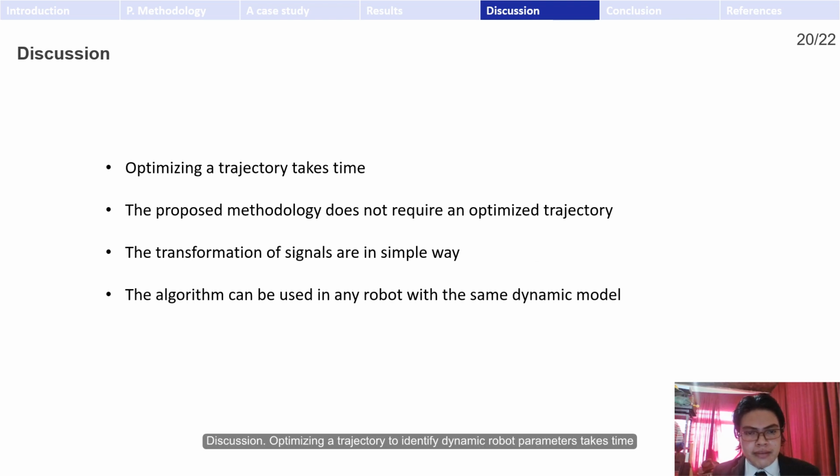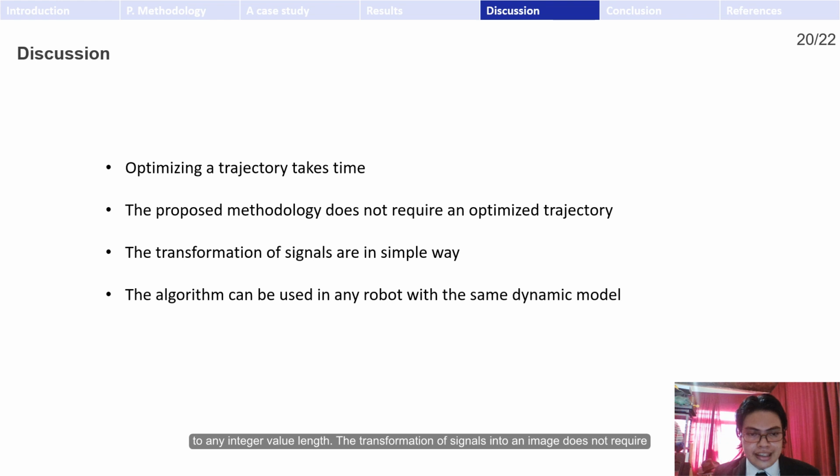Discussion. Optimizing a trajectory to identify dynamic robot parameters takes time because the new trajectory needs to be tested on the real robot. With the proposed methodology, trajectory optimization is not necessary and the processing time is reduced. The processing technique applied to the input data can sample the signals to any integer value length.